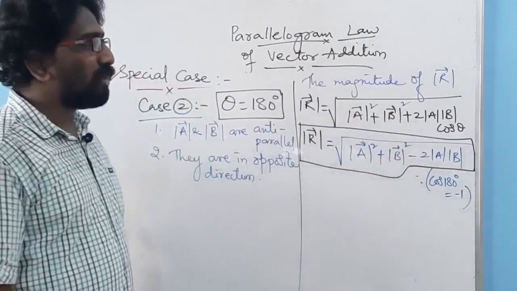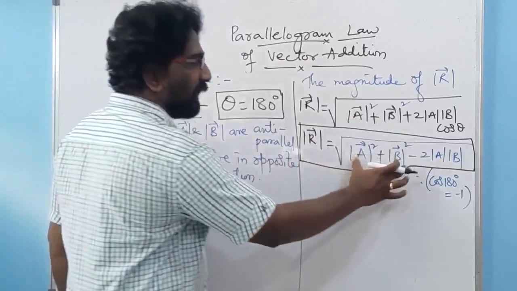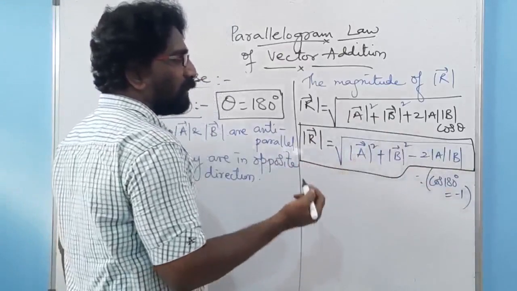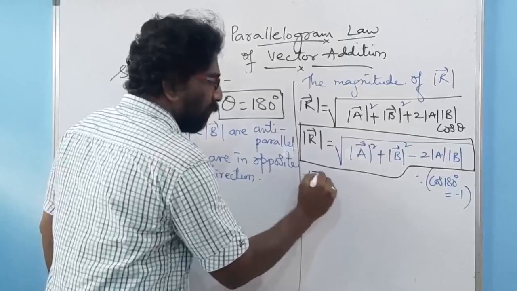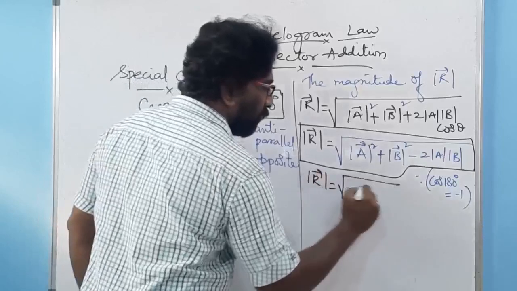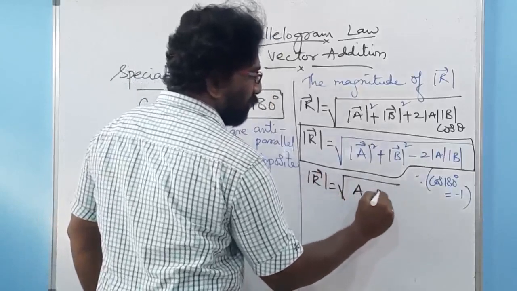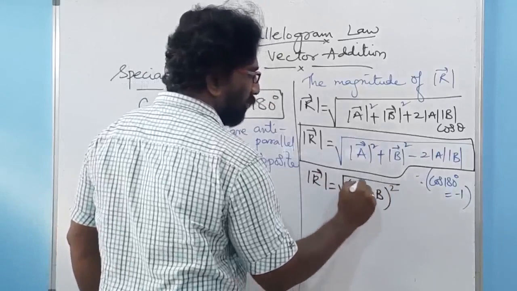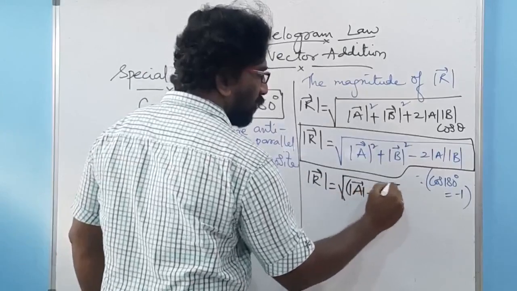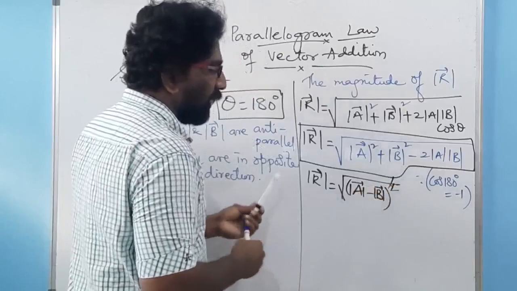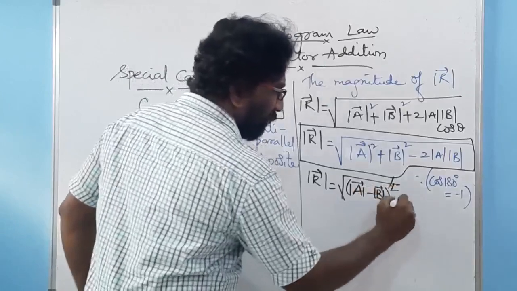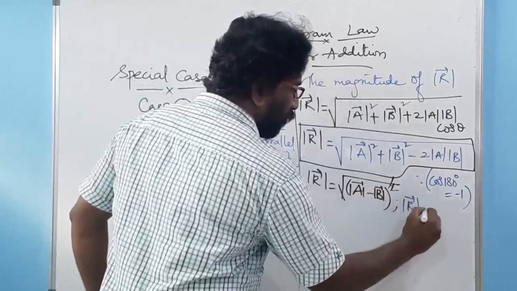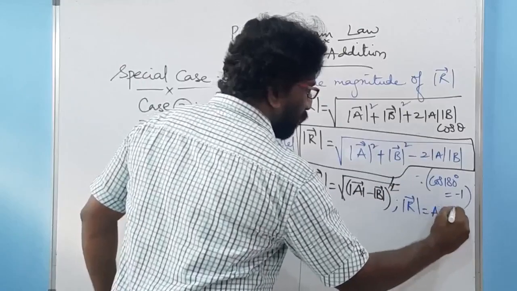This is nothing else but the formula of (A minus B) whole square. Then R equal to under root of (A minus B) whole square, the square and root get cancelled, so ultimately R is equal to A minus B.